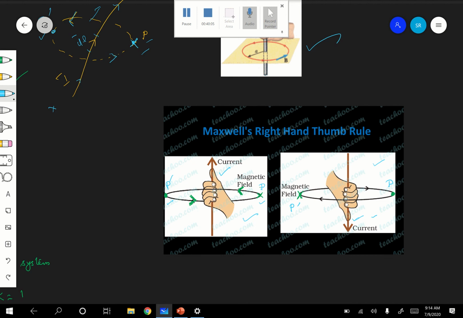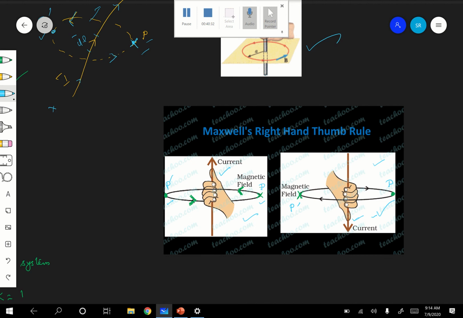Okay, now in the second case, when the current is in the downward direction at P, your curvature of your fingers is in the clockwise direction. The thumb is in the downward direction. Why? The current is in the downward direction. Therefore, at P, by applying Maxwell's rule, what is Maxwell's rule?